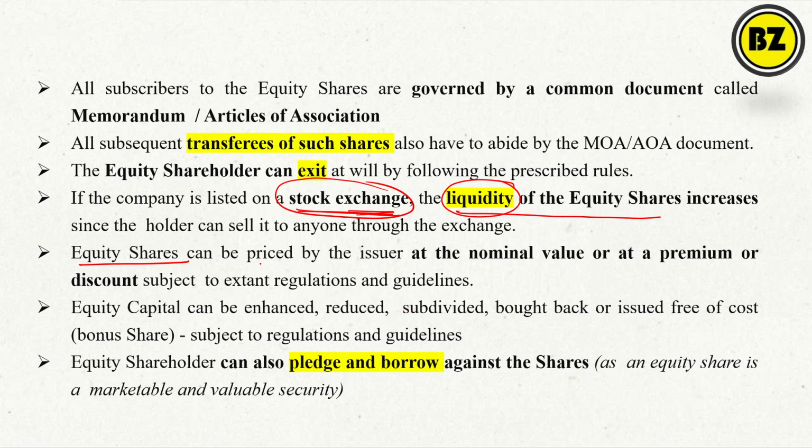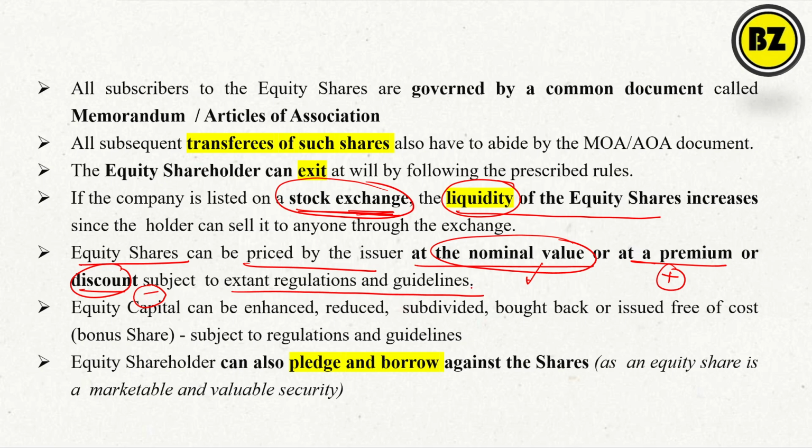Equity shares can be priced by the issuer at the nominal value, or at a premium or discount, subject to extant guidelines and regulations. So an equity share can be priced at a nominal value. Nominal value means the price at which they are being sold. Premium means they are sold at more than the face value. Discount means they are sold at less than the face value.